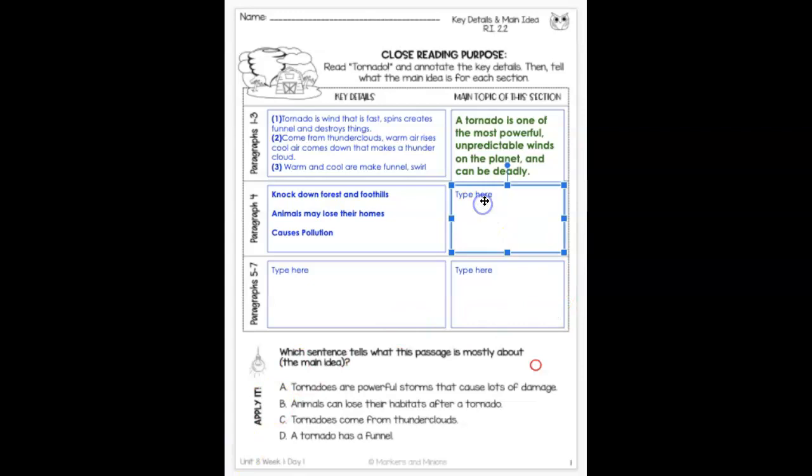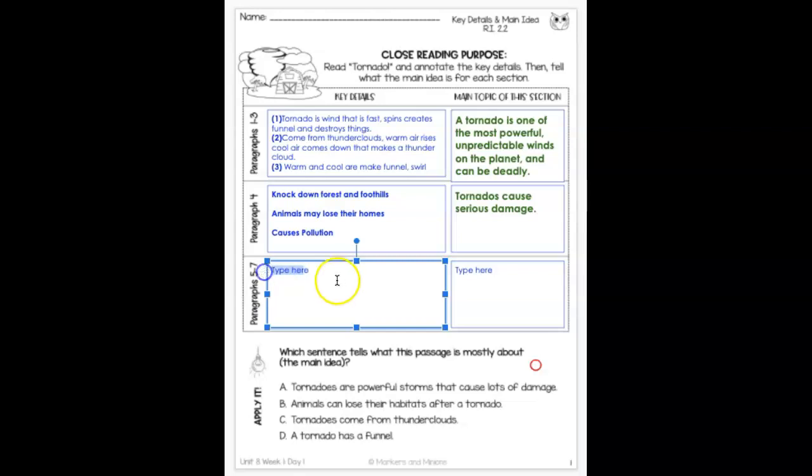So all of this sounds like tornadoes cause lots of damage or serious damage. So that's what I'm going to put here. Great job. Tornadoes cause serious damage. That is the main idea of all of this. All 3 of these things are damaging the environment in some kind of way. So we can take all 3 of these key details and come up with one main topic of this section, which is tornadoes cause serious damage.